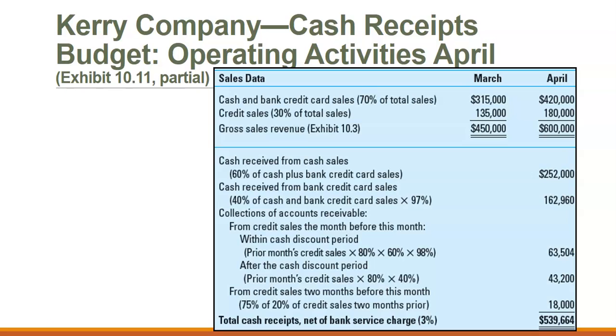So we then determine how much cash we receive during the month based on this information. So we have our collections of accounts receivable, our cash sales, cash received from cash sales, and cash received from credit card sales.